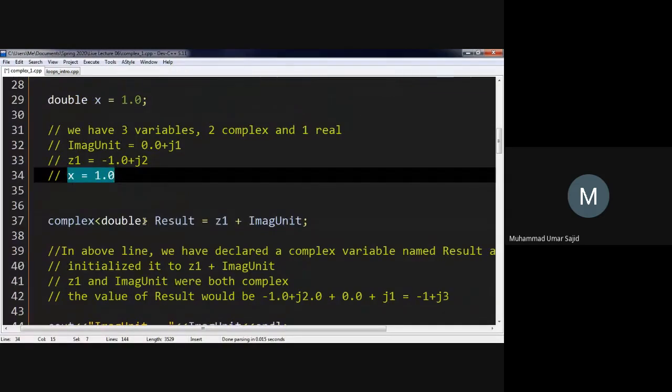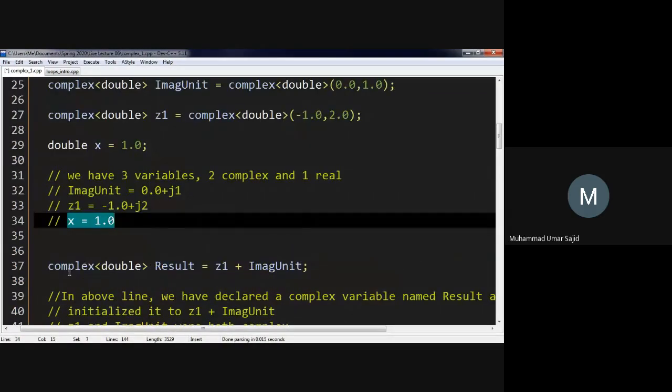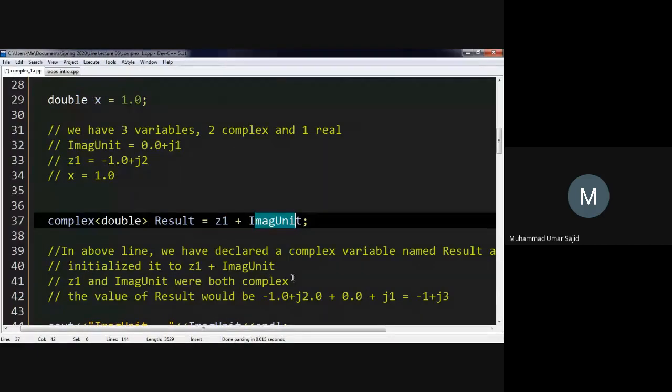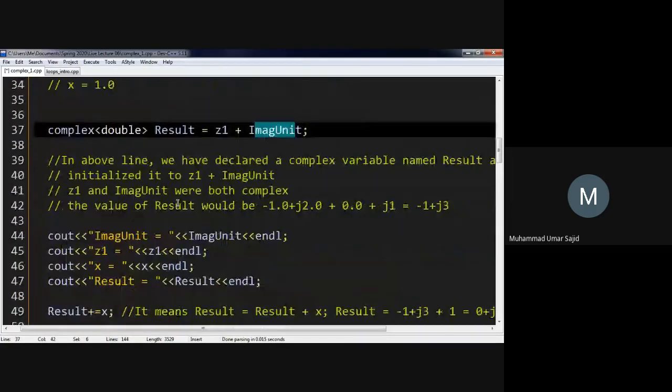Now I declare a variable, complex double result, that's the name of another variable, and I've written Z1 plus image unit. If this thing is a complex number and this thing is a complex number, the real part would be added to real and the imaginary part would be added to imaginary. So image unit was 0 plus 1j and the Z1 was -1 plus J2. So both of these things would be added. So 0 minus 1 would be -1 and J1 plus J2 would be J3. So the value of result would be -1 plus J3.